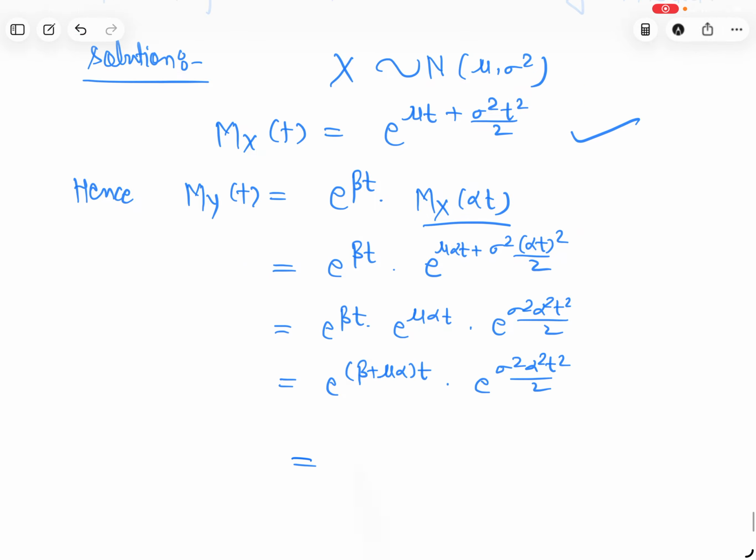So what will be this? e to the power beta plus mu alpha t plus alpha square sigma square t square by 2. Okay, let's say it equation 1.